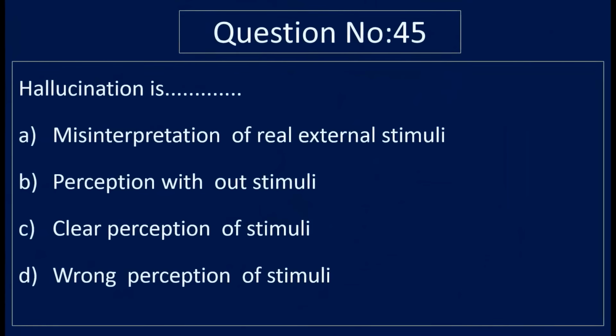Question number 45. Hallucination is option A, misinterpretation of real external stimuli. Option B, perception without stimuli. Option C, clear perception of stimuli. And option D, wrong perception of stimuli. Correct answer is option B, perception without stimuli.